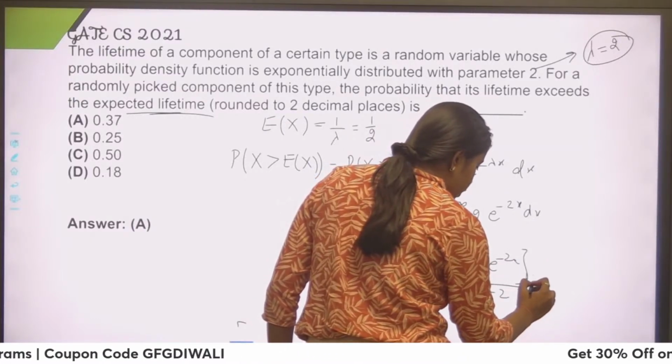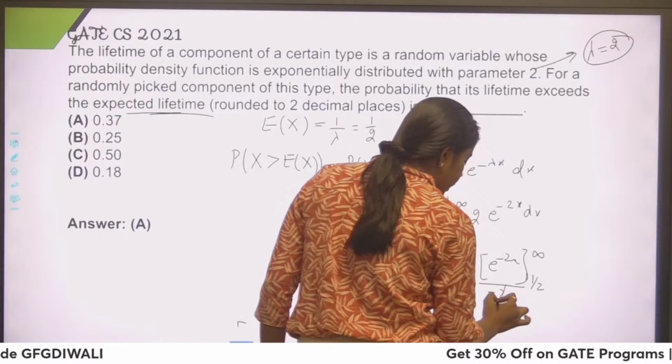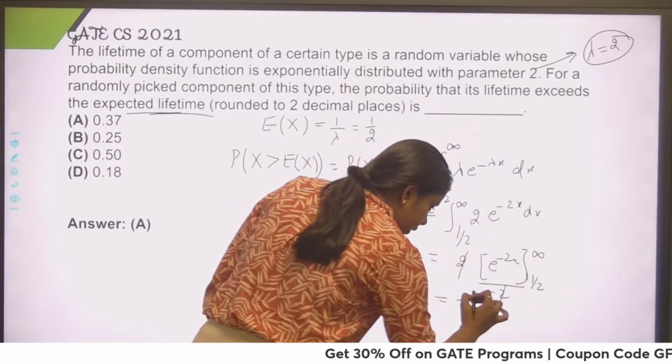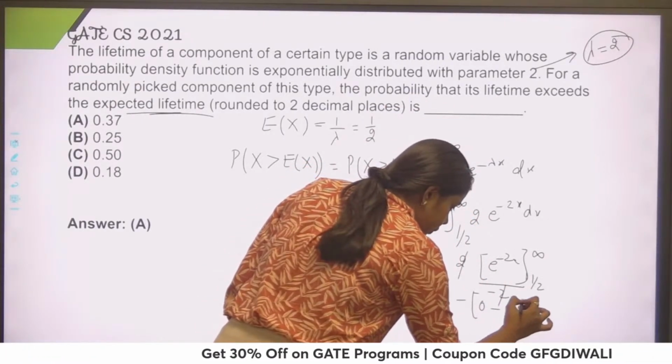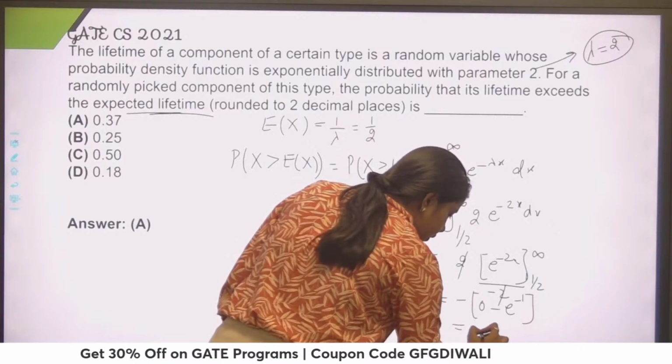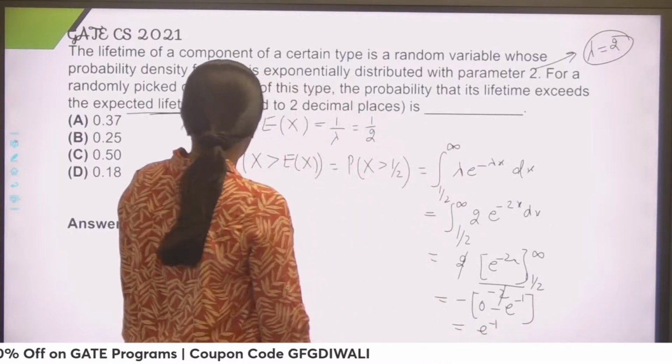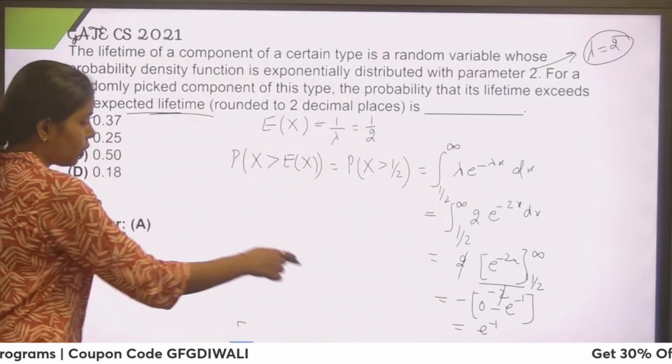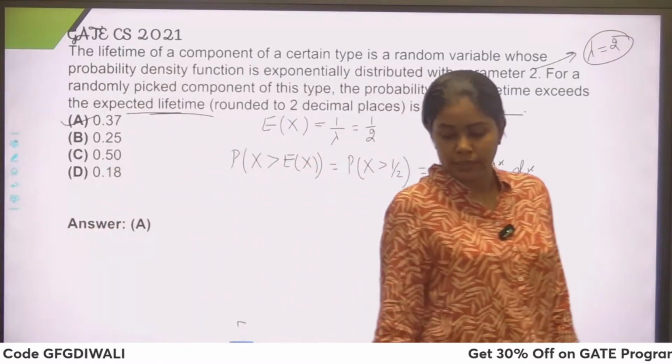That's why you have to solve questions by yourself. That would tell you where you are making the mistake. E to the power, and it would become minus 1. Now it would give you the correct answer. That is 0.37. Right? On solving using a calculator, you would now get 0.37.